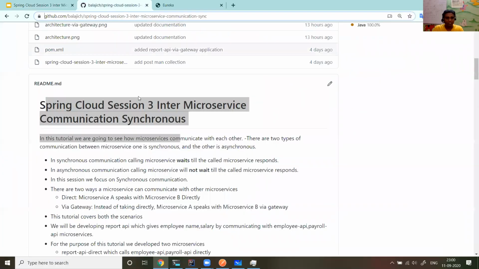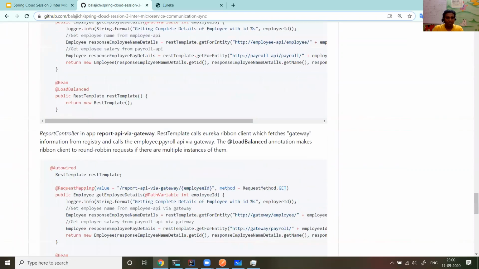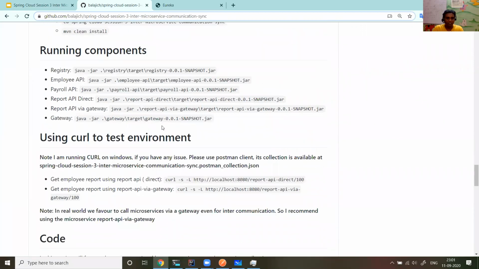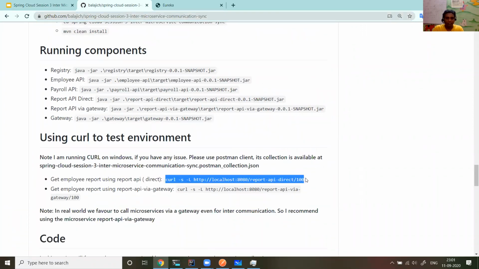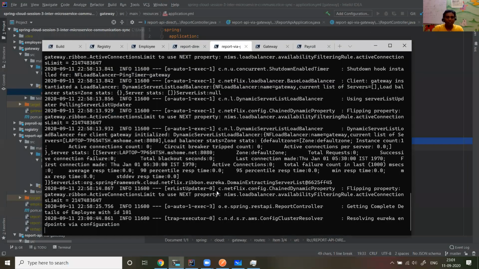This entire tutorial is covered in the blog example. You can even use the curl command to do that. I have an example curl also, showing how you can call it. Like this, you can use the curl command to access the services. Okay, and there is a Postman collection in the source code as well to play with. That's about microservices communication, specifically the synchronous pattern, via gateway and direct.